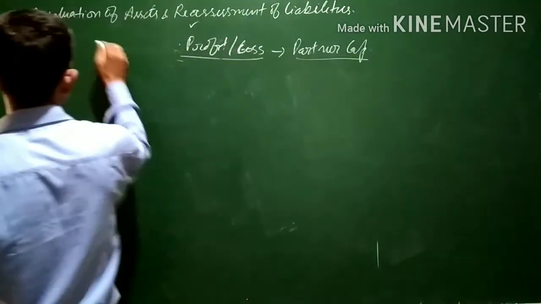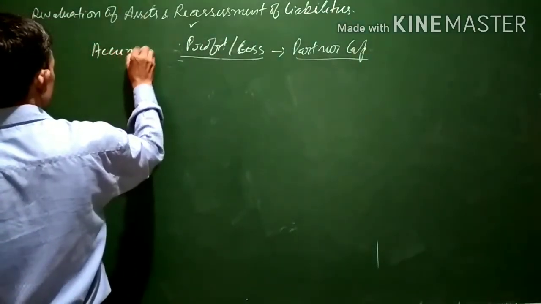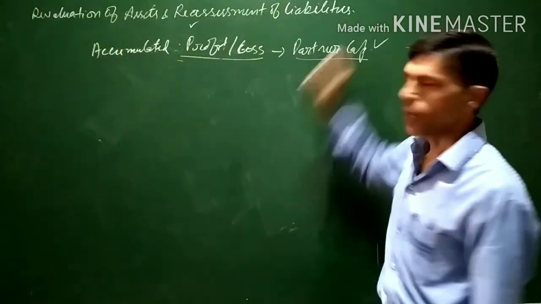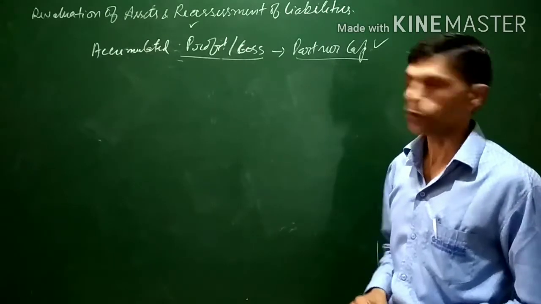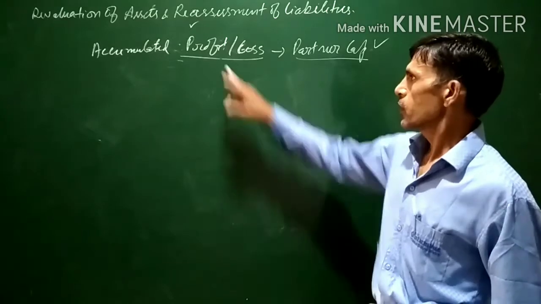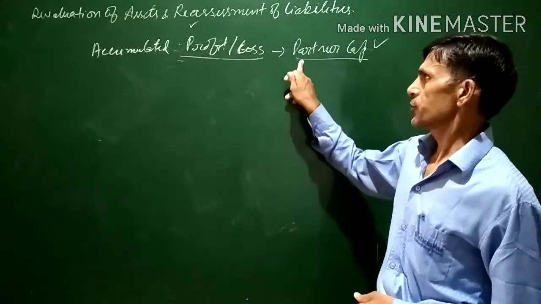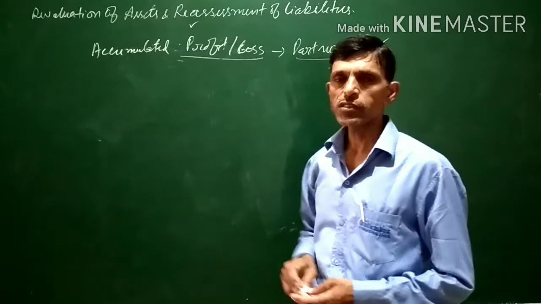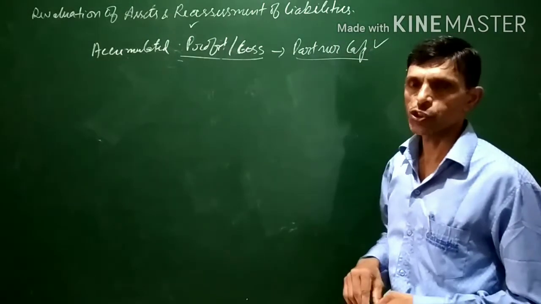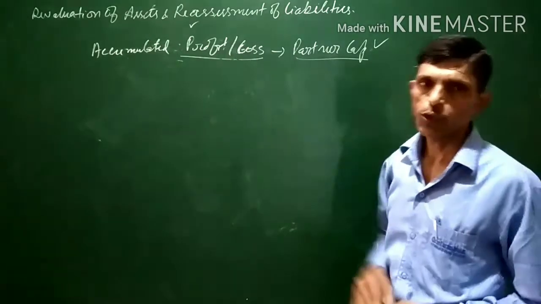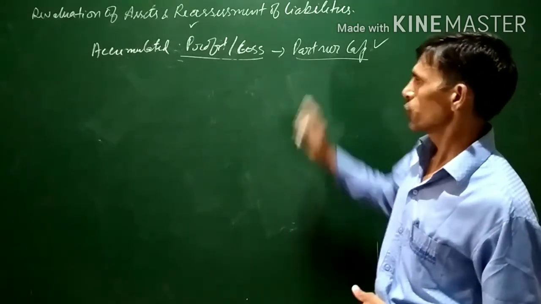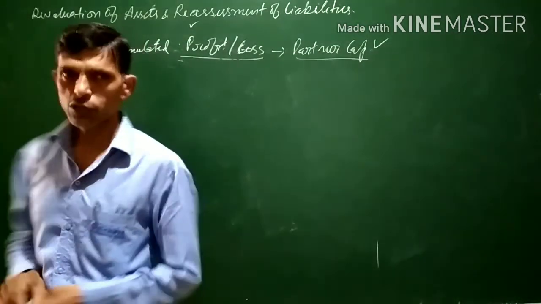Accumulated profit or losses are also transferred to the partners' capital accounts at the time of retirement, including the retiring partner. All the partners, including the retiring partner, will be credited with the amount of accumulated profit or losses, whatever it is, in their profit sharing ratio. That is only what we have to keep in mind.